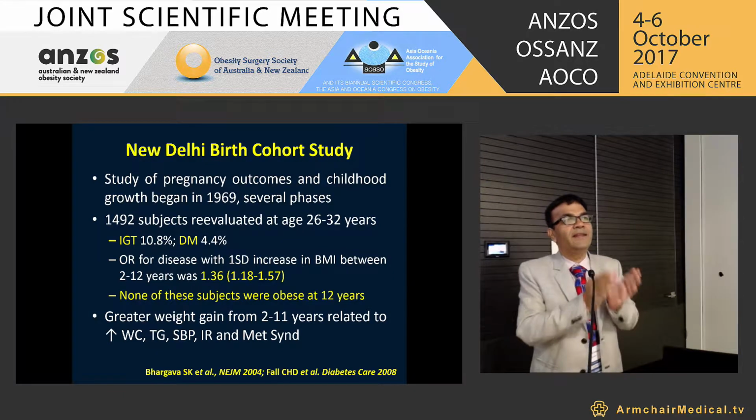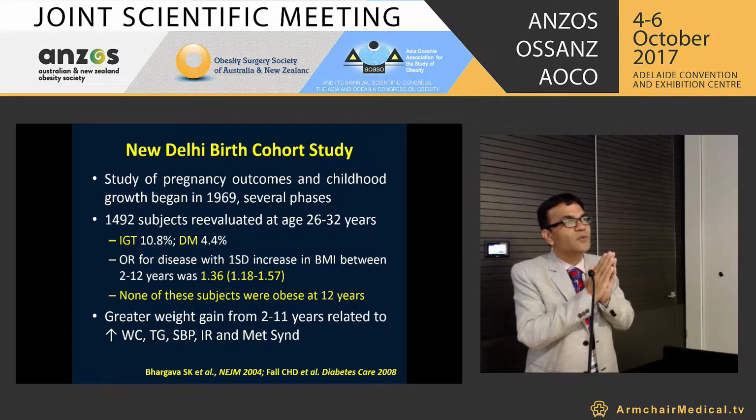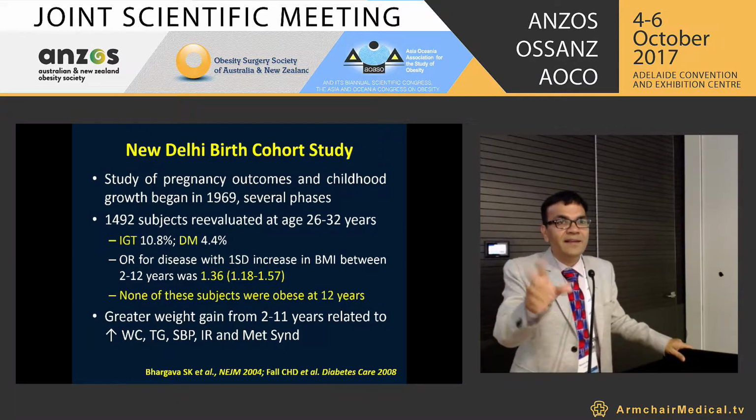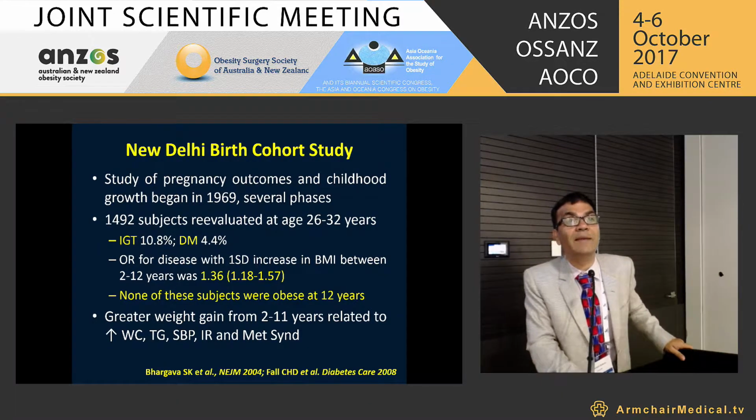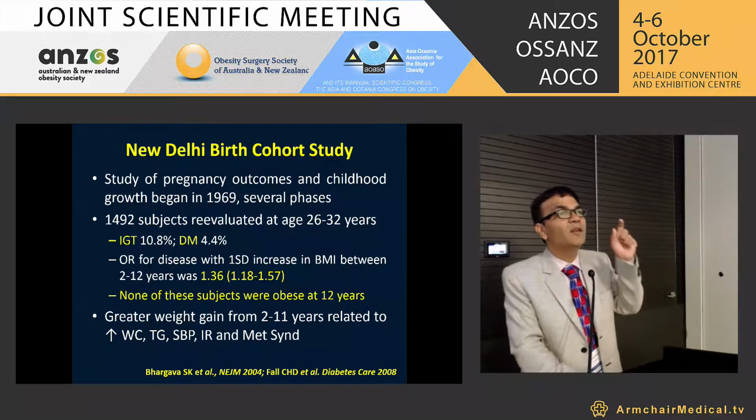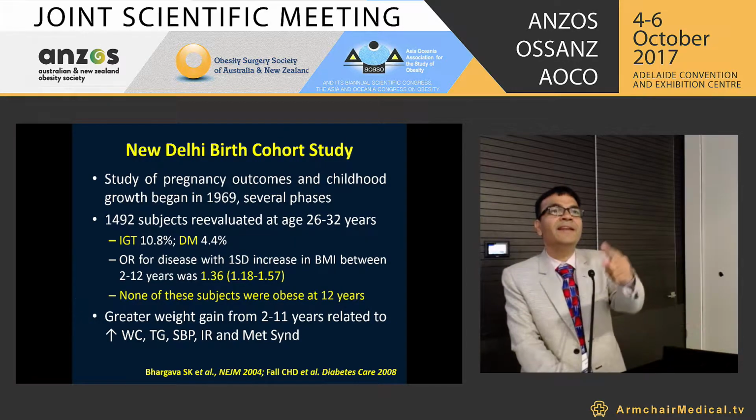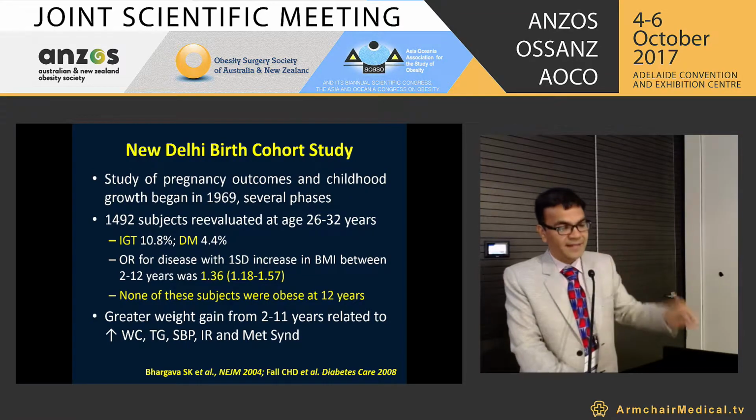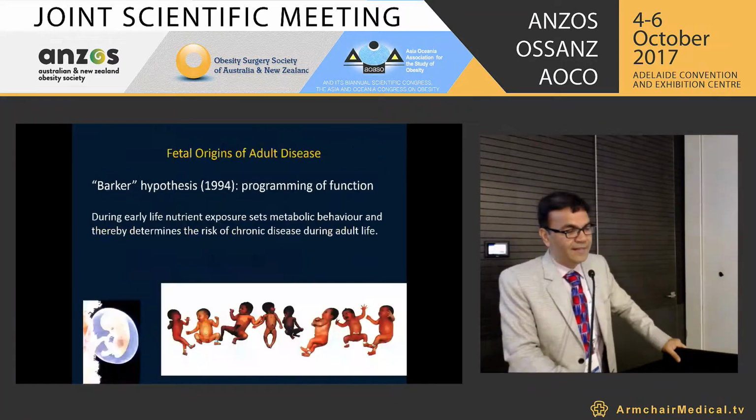Even at the age of 12, none of them were coming in an obese child group, but still they had a higher risk of developing diabetes as adults, because these were low birth weight children who then gained more weight between the ages of 2 to 11, and were found to become more diabetic in adulthood.